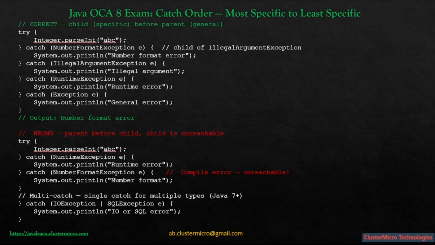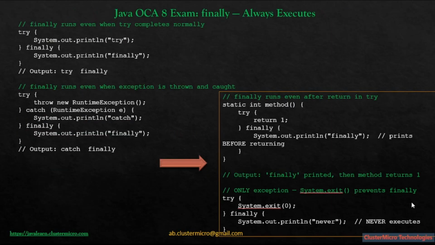Okay. So here, finally always executes, right? The finally block runs no matter what happens in the try and catch blocks. This is a key rule, with one important exception. If the try block finishes normally, finally still runs. If an exception is thrown and caught, finally runs after the catch. If an exception is thrown and not caught, finally still runs before the exception propagates. Even more surprising, finally runs even if there is a return statement inside the try or catch. Java prepares to return, but before actually exiting the method, it executes the finally block first.